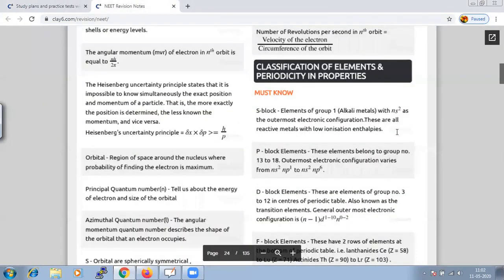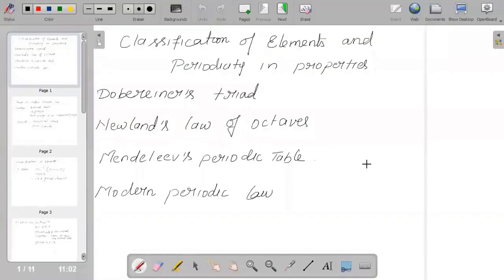Today we are going to start the chapter classification of elements and periodicity in properties. When we talk about classification of elements and periodicity in properties, you would know that there were many trials and errors done in order to analyze what procedure we are going to follow, or what are all the elements. Many trials and errors were done by many scientists in order to group the elements in a proper format, which would be simple and easy for us to understand.